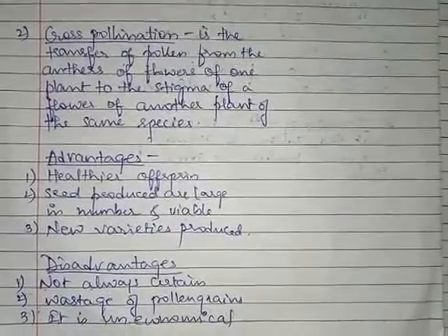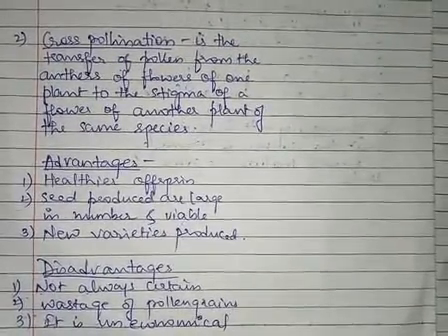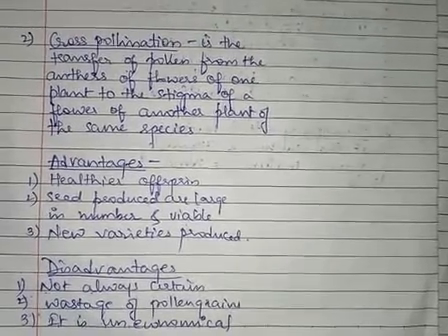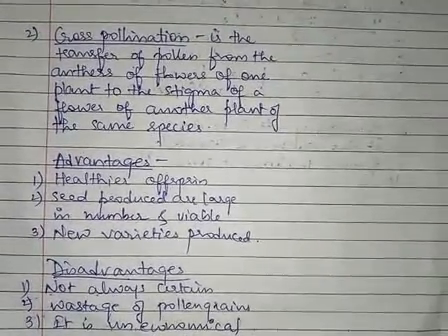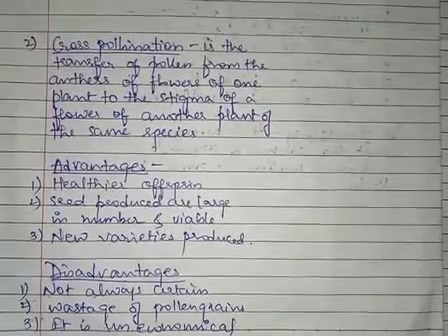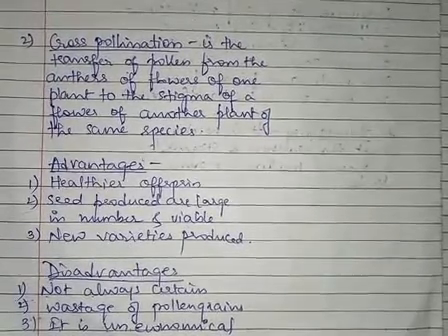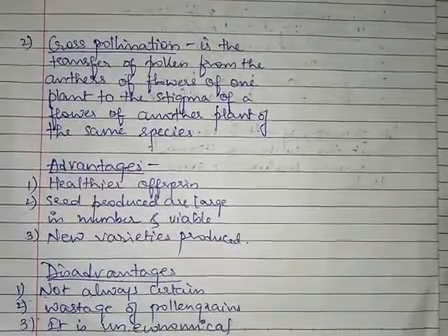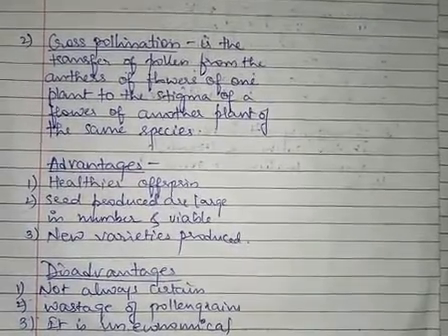Self-pollination is the transfer of pollen from the anther to the stigma of the same flower or to the stigma of another flower on the same plant. We saw that bisexuality and homogamy are required for self-pollination to take place. After that, we discussed the advantages and disadvantages of self-pollination.